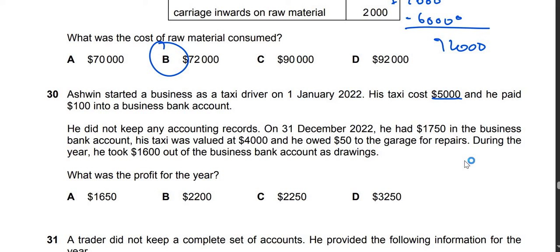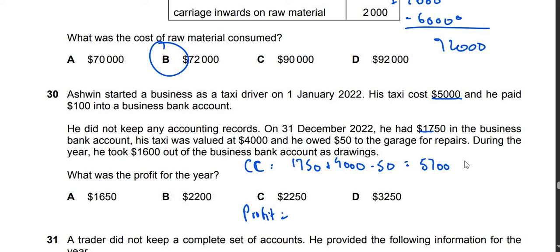So look, first of all, you need to calculate the closing capital. Closing capital, let me write CC, is 1,750 plus 4,000 minus 50, which equals 5,700. Where did I get these amounts?